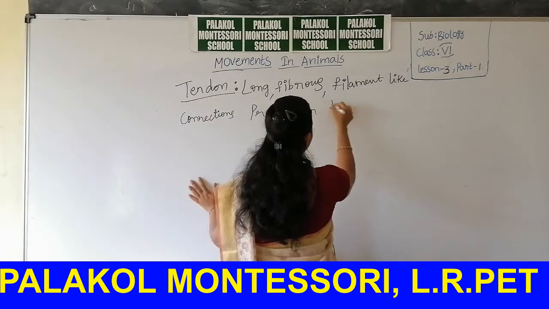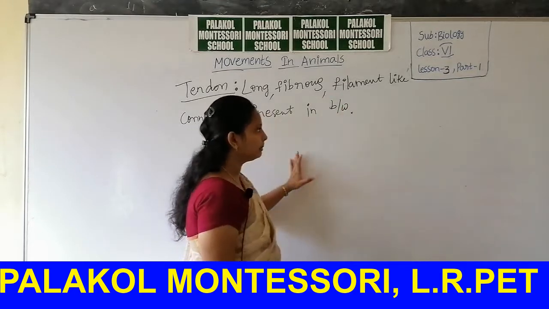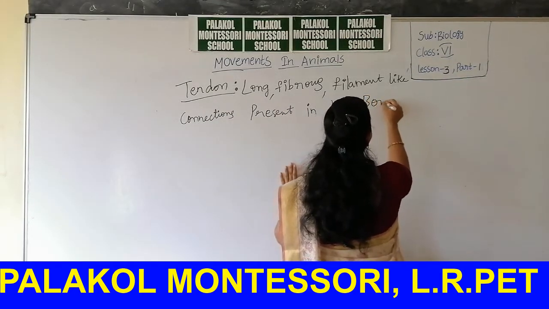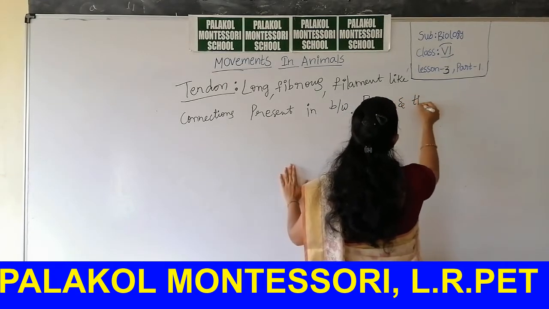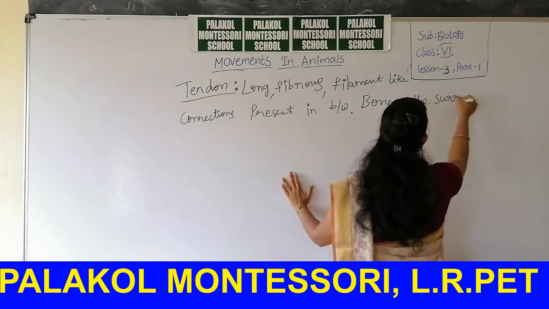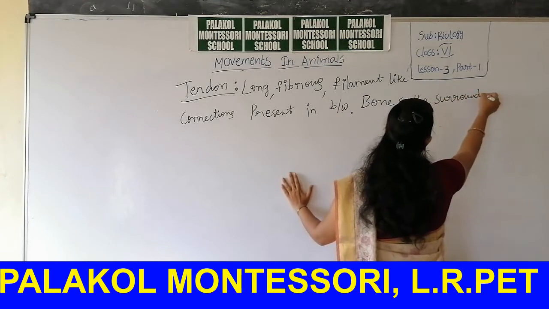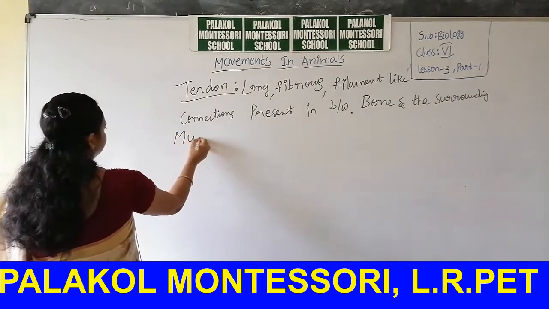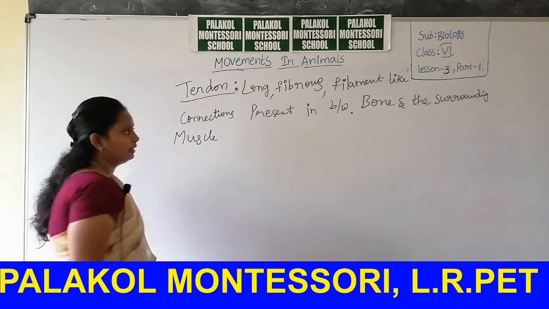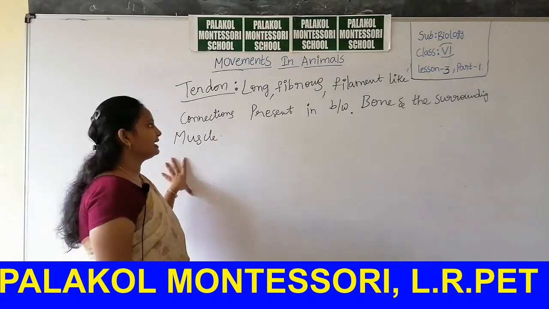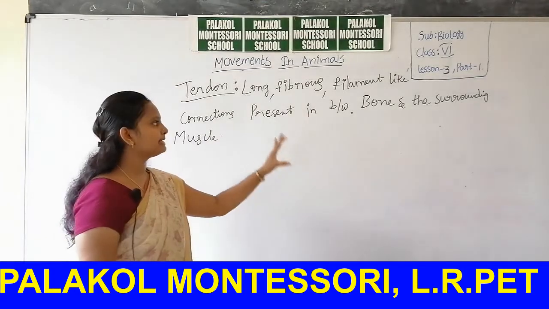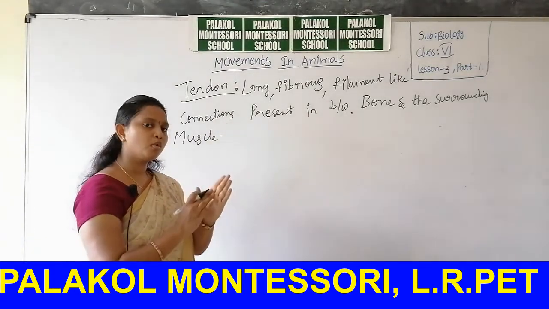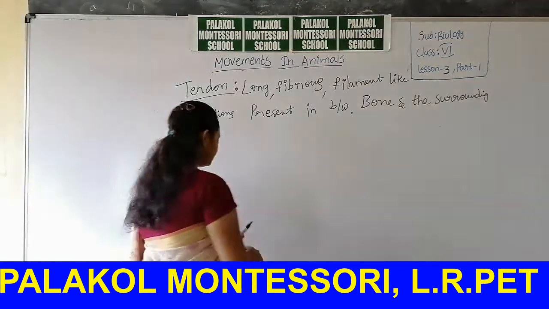Present in between the bone and the surrounding muscle. That means tendon is a long fibrous filament-like connection present between bone and the surrounding muscle.